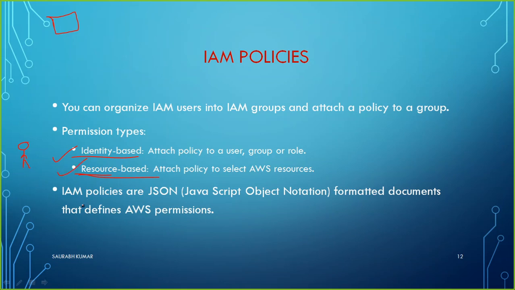The next point is that IAM policies are written in JSON. It is JavaScript Object Notation, a formatted document that defines AWS permissions. If you really want to be good at managing IAM, I recommend you have some knowledge of JSON.